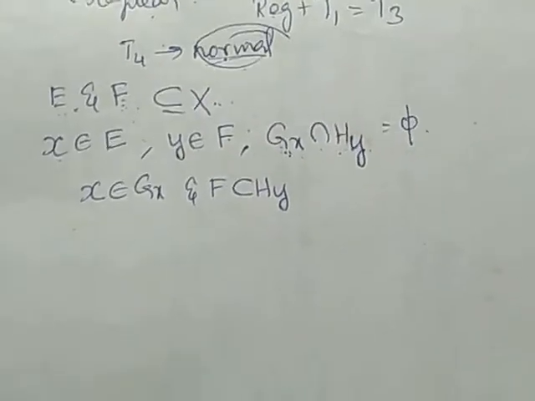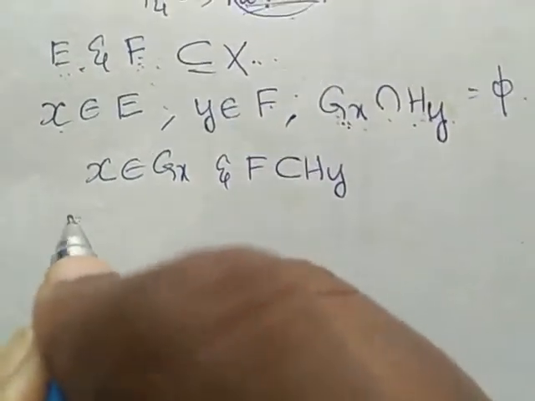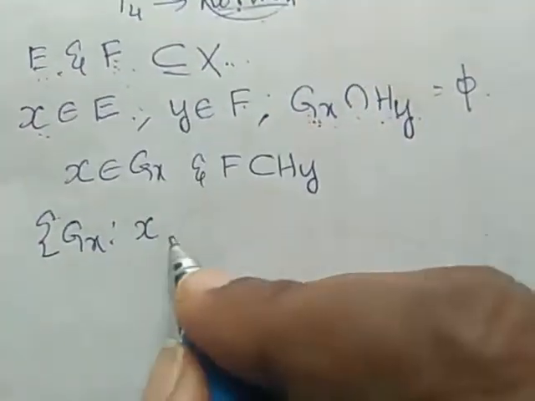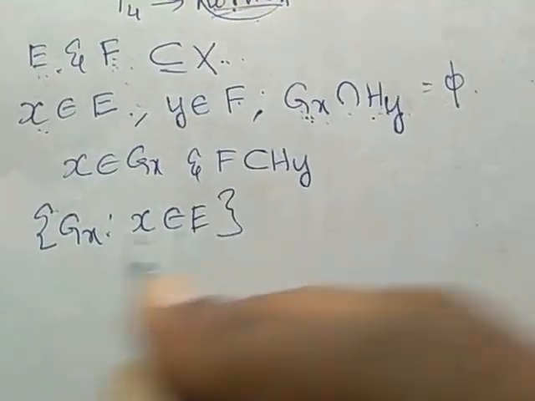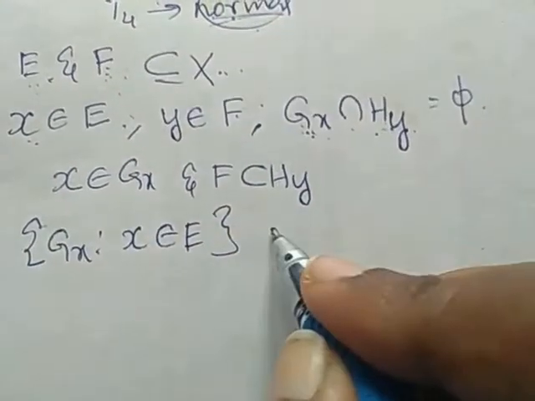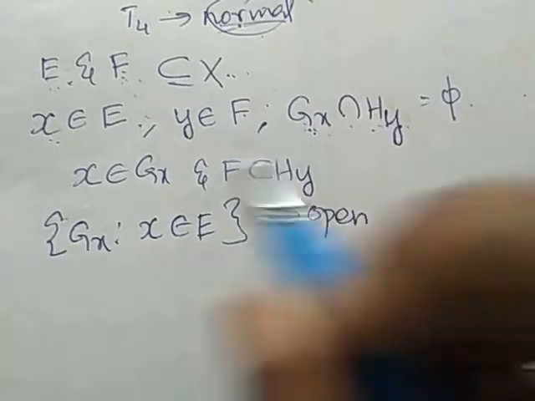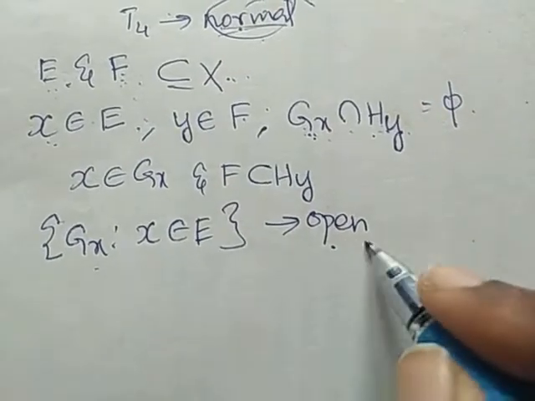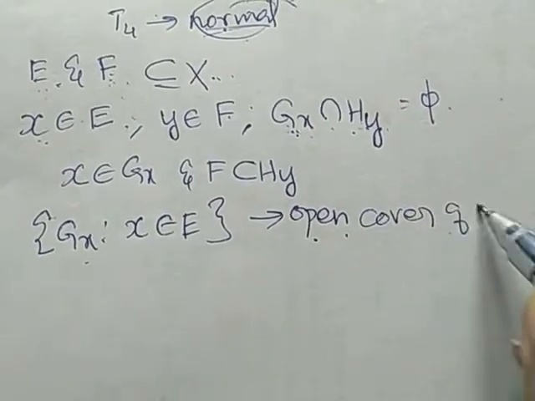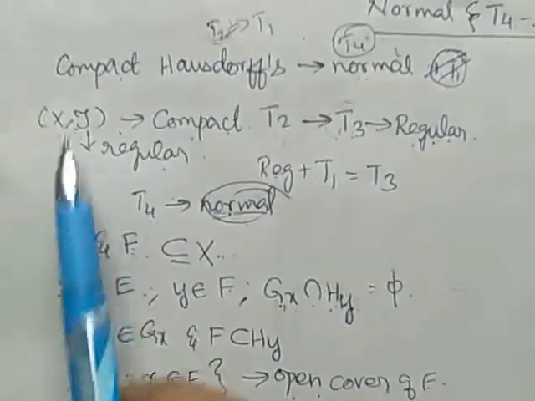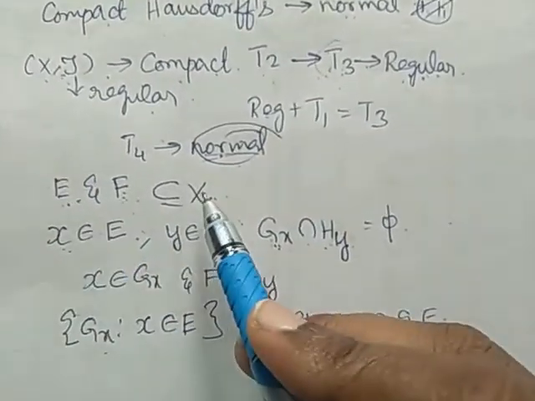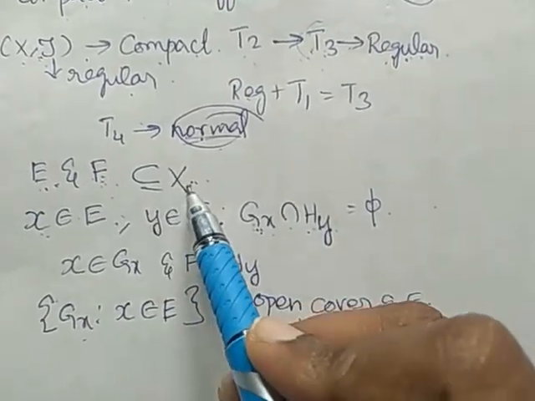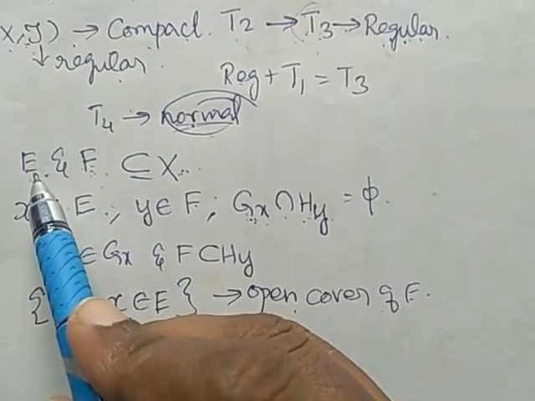Now we are considering an open cover. So the collection of Gx, whenever x belongs to E, this is an open cover of E. E is a closed subset of X. A closed subset of a compact space is compact. Therefore, E is also compact.